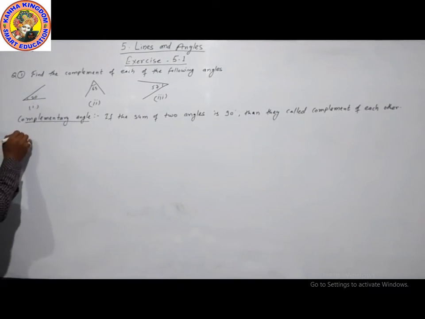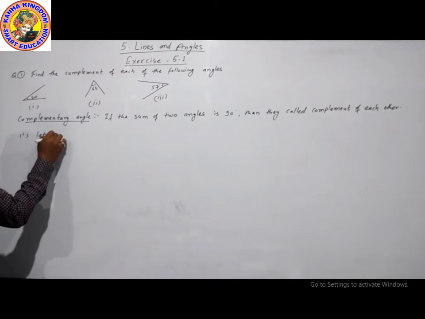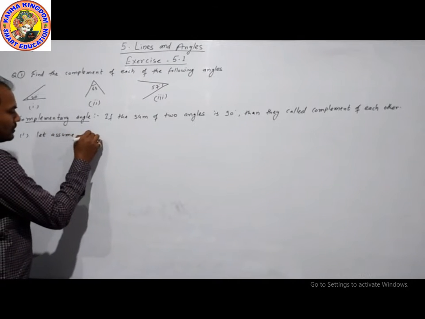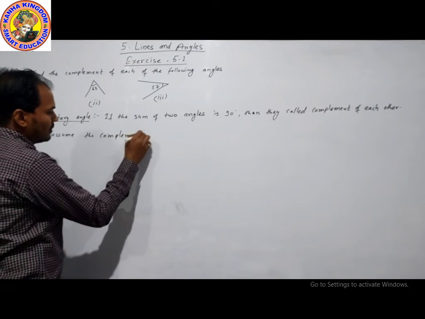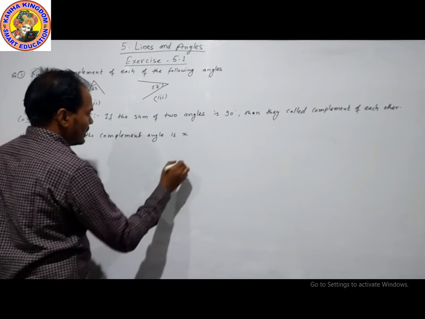First part: let us assume the complementary angle is x.